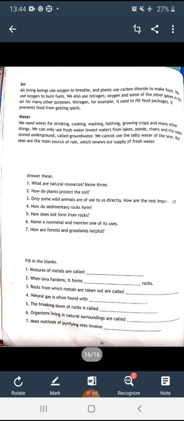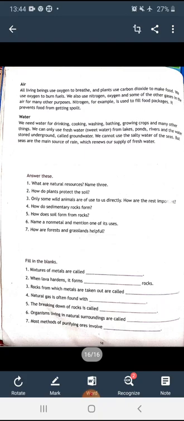Next is air. All living beings use oxygen to breathe, and the plants use carbon dioxide to make food. We use oxygen to burn fuels. We also use nitrogen, oxygen, and some of the other gases in the air for many other purposes. For example, nitrogen is used to fill food packages. It prevents food from getting spoiled.